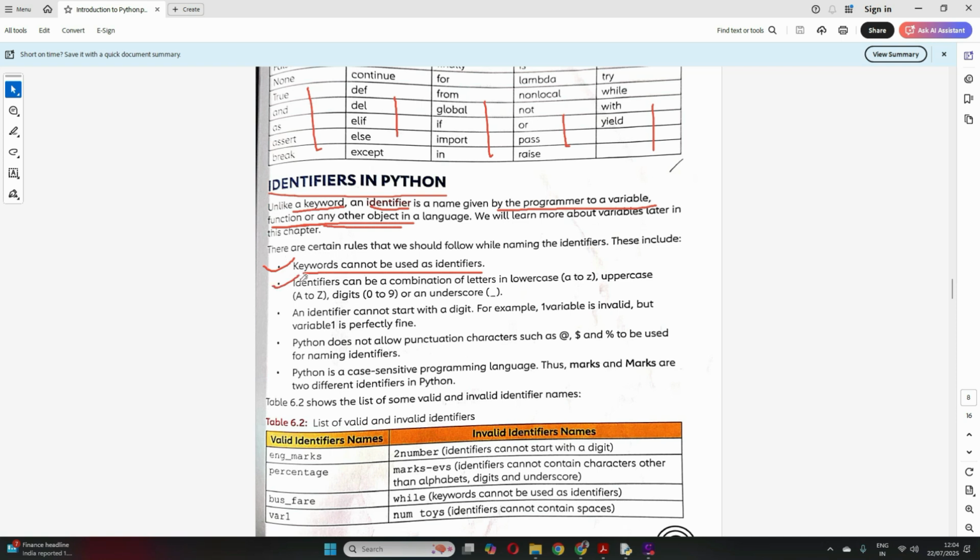Now second, identifiers can be a combination of letters in lowercase, uppercase, digits, or an underscore. So only these 4 types of characters or values is allowed, which is lowercase a to z, uppercase A to Z, and digits 0 to 9, and an underscore is allowed in Python.